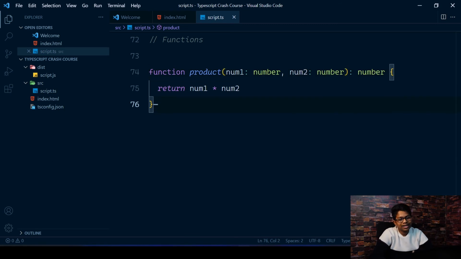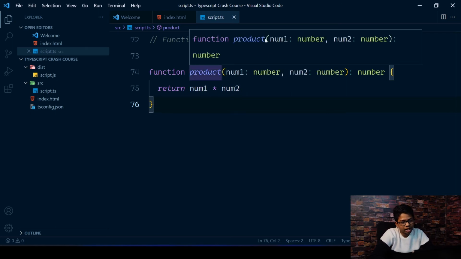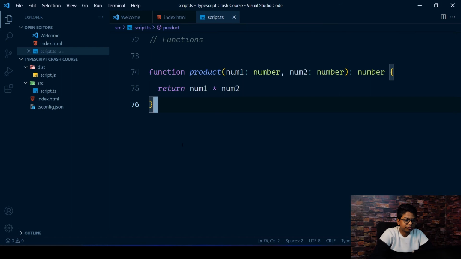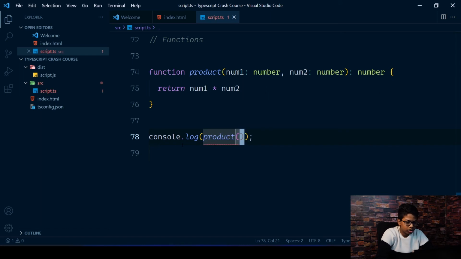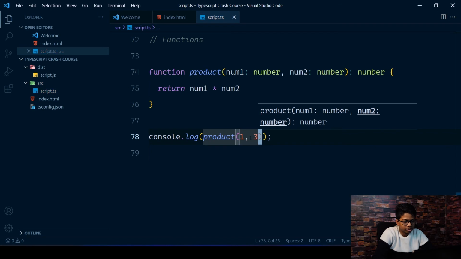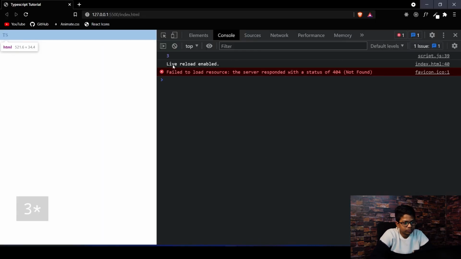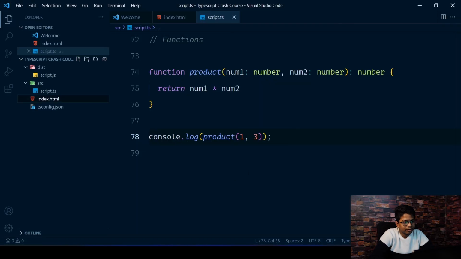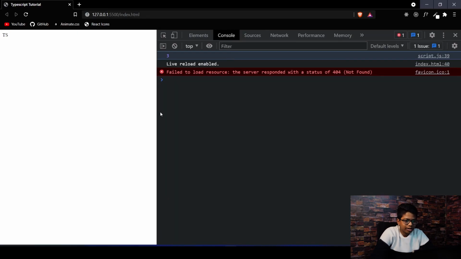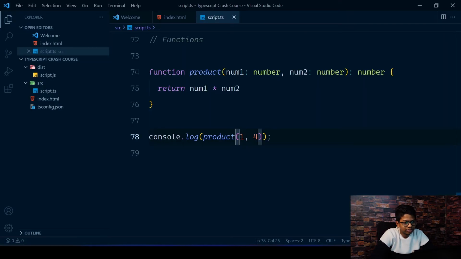So what happens now is that TypeScript understands that these two properties, num1 and num2, are numbers. So it's sure that it will be returning a number. If you hover over this now, you can see it takes in num1 and num2, which are numbers, and returns a number. So let's try it out right now. We can log the product of 1 and 3 maybe. You can see that you get 3, and that's because 1 multiplied by 3 is of course 3. If I make this 4 and reload, you can see I get 4 here.